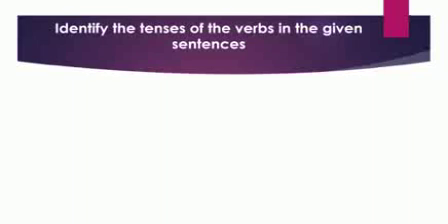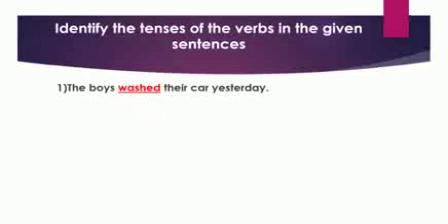Children, here few sentences are there. You have to identify the tenses. So, identify the tenses of the verbs in the given sentences. The boys washed their car yesterday. Children, in this sentence, you have to identify the tense of the underlined verb. So, here the verb is washed.